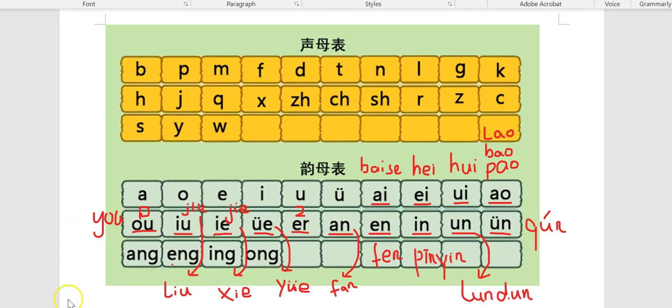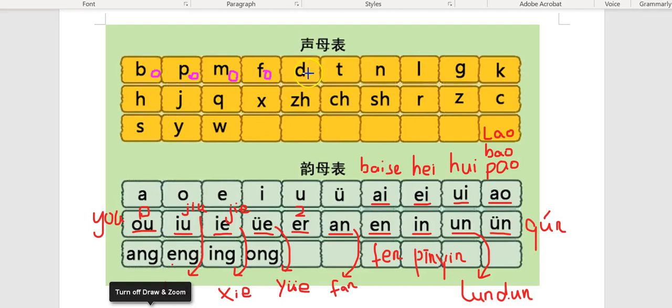The first four, we're going to come back to, because a consonant does not have a very distinguished sound on its own. It sounds like b, p, m, f. So in order to hear them properly, we are going to add a vowel behind them so we can hear them a little bit better. The first four, we're going to combine with the o sound. So we call that letter bo, po, mo, fo.